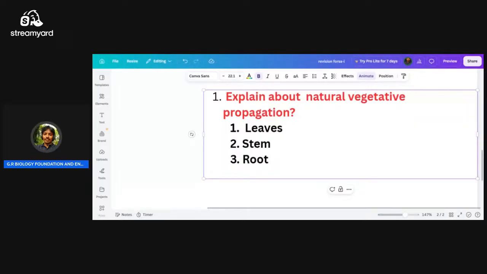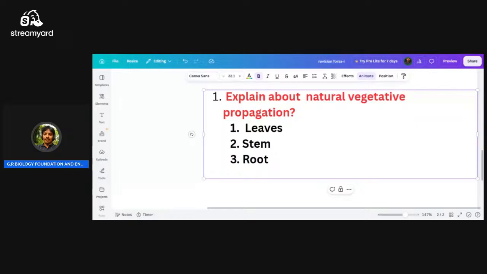Though they detach from the parent, they contact the soil continuously and grow.